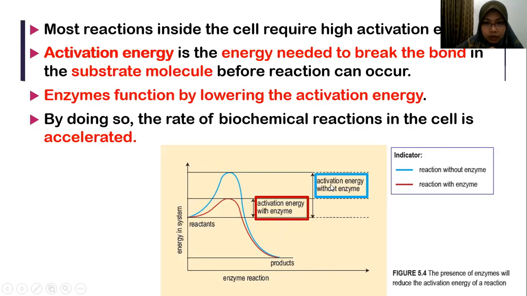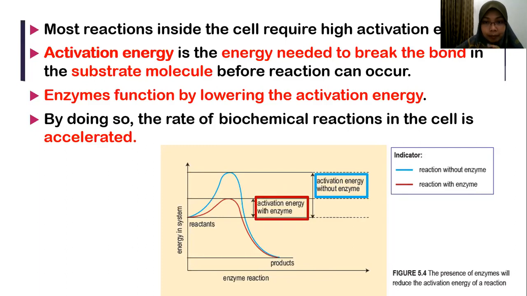So the activation, you can see there are two values here, the two activation energies. Okay, activation energy without enzyme, the blue color. What happened when there is no enzyme used? The activation energy is higher.